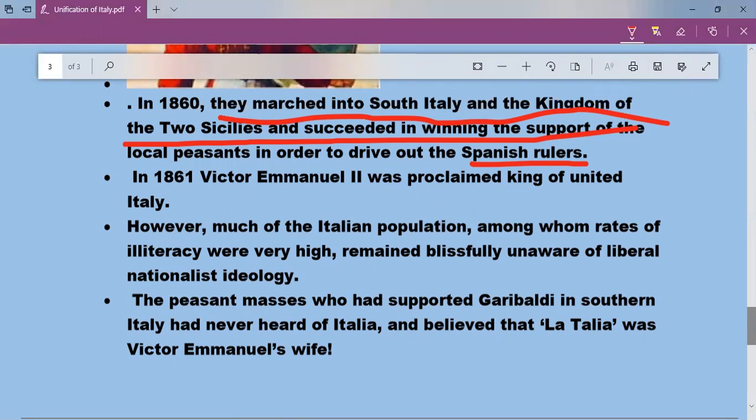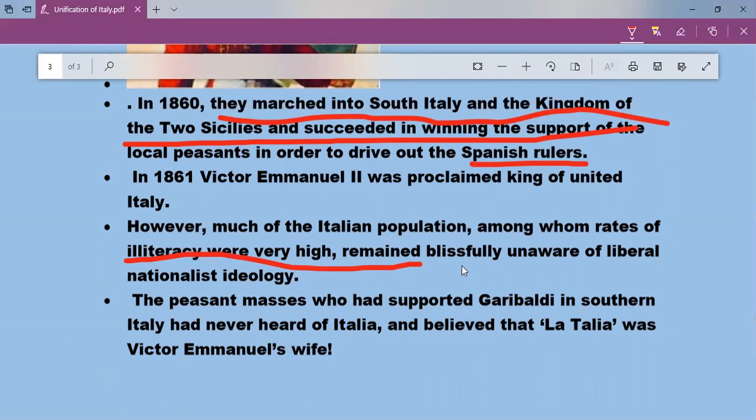In 1861, Victor Emmanuel II was proclaimed King of Unified Italy. However, much of the Italian population at that time, the majority of the people, were illiterate. They did not know what was happening. They did not know about nationalism, patriotism, liberal movements, freedom, and so on. But the peasant masses, especially in South Italy, the Kingdom of Two Sicilies, supported Garibaldi.